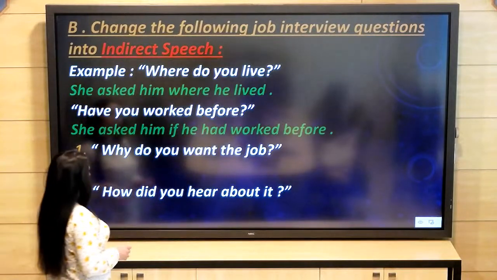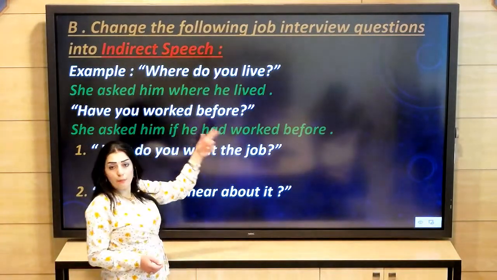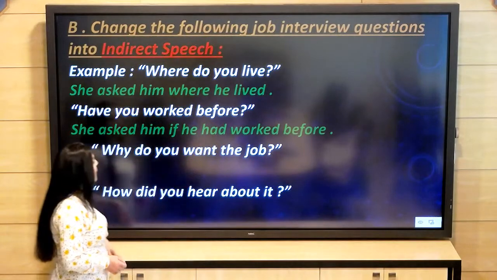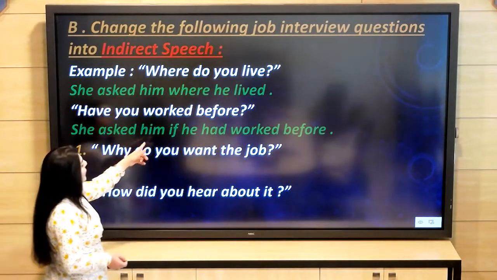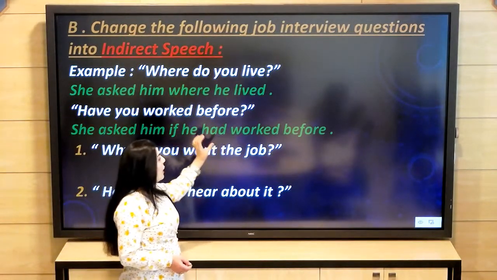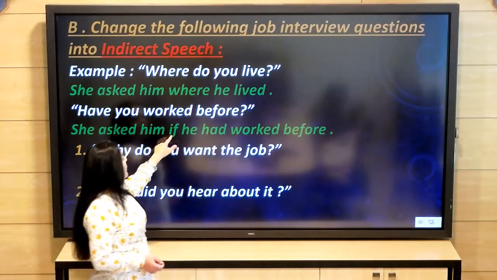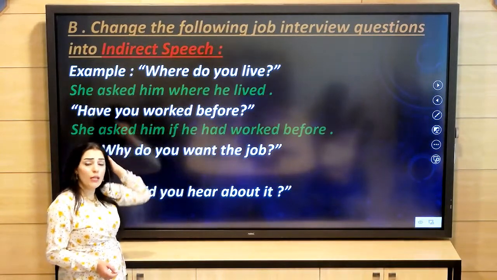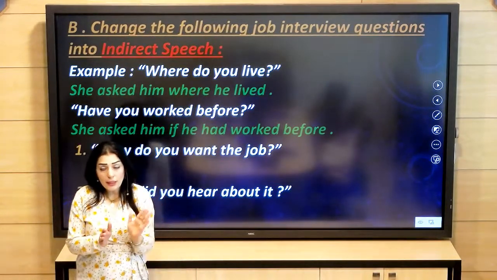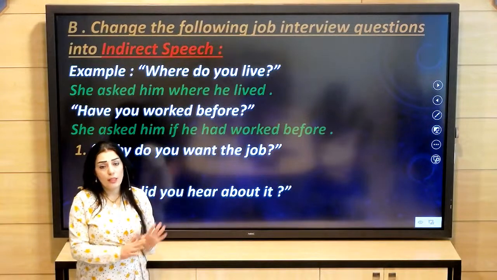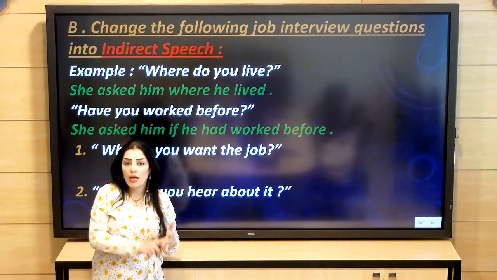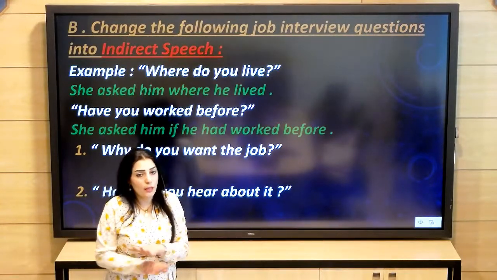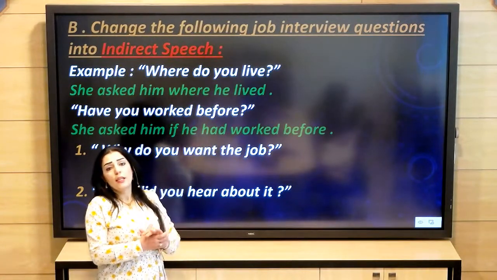Have you worked before? It is a present perfect, will become past perfect. She asked him if he had worked before. Look at this sentence. This sentence is important. Here we don't have a WH word. There is no where, why, how, which, what, etc. We don't have any of these words.